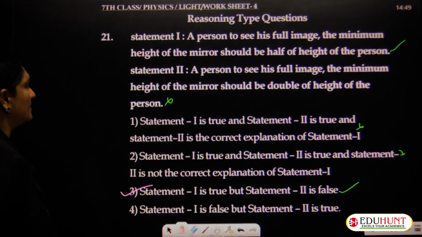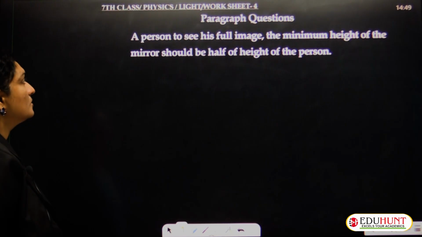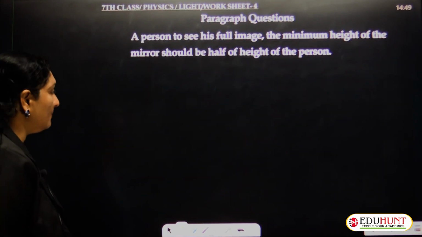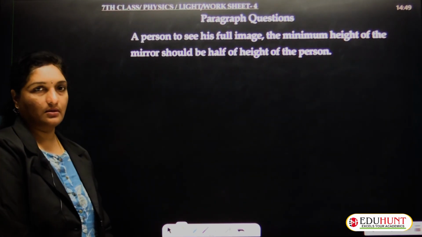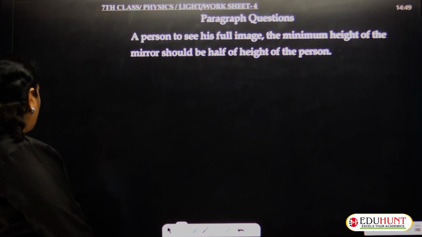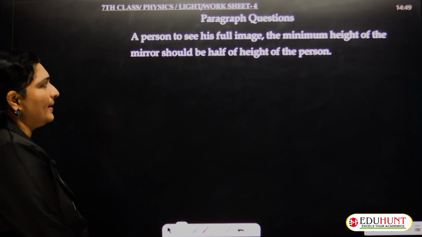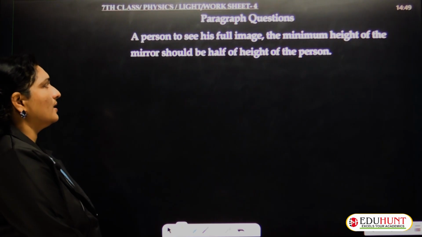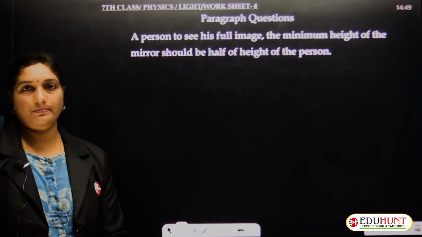Well, moving to the next question, question number 22. Paragraph questions. Here the statement goes: for a person to see his full image, the minimum height of the mirror should be half of the height of the person.